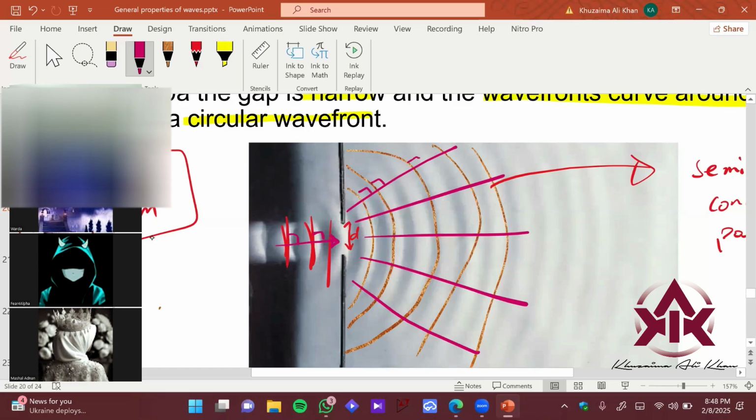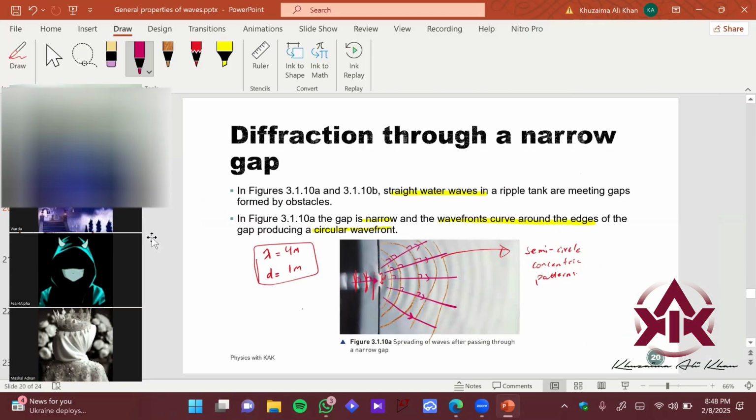Since they are circular, I have to draw many rays over here. You can see they are already spreading around. It is perpendicular to the wavefronts. So these are the rays which are getting diffracted over here. We have spread the wave around this particular opening, and this is therefore called diffraction of waves.